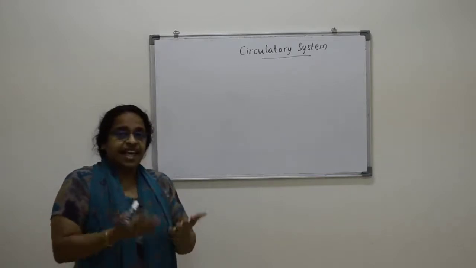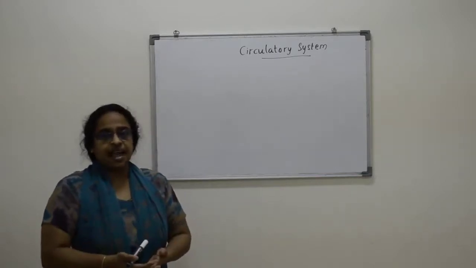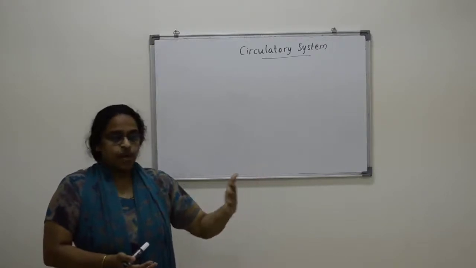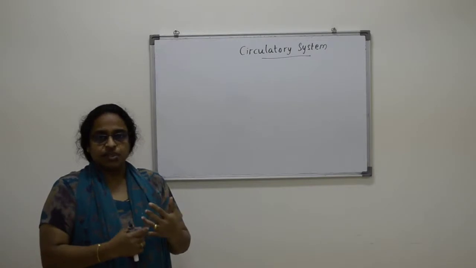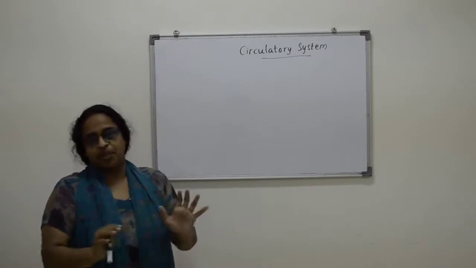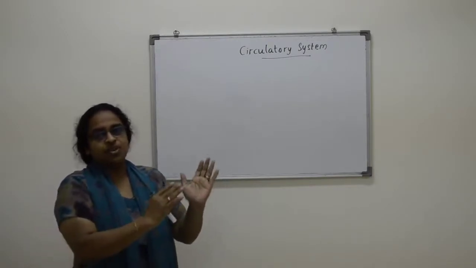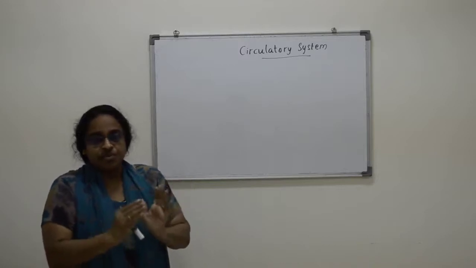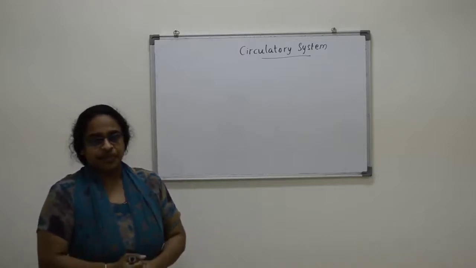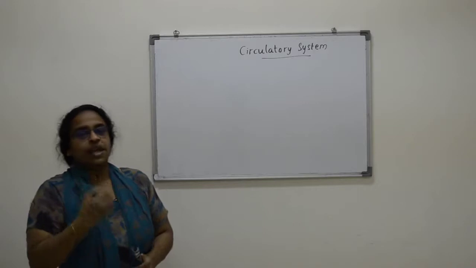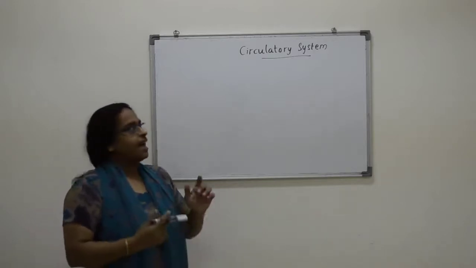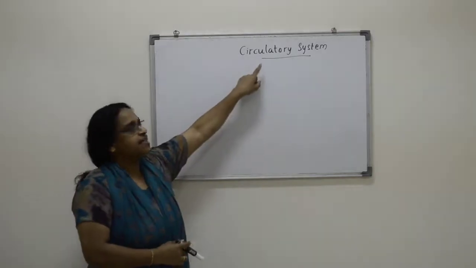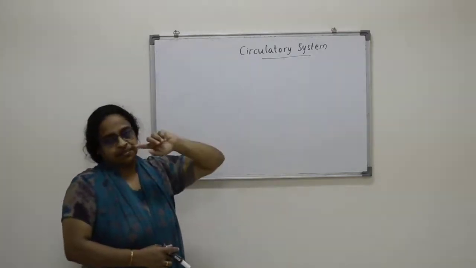So, who is carrying all these things? And also we have to take away waste. The human body is like a machine, always working, so of course there will be some waste. This waste must be removed from the cells from time to time. So, for all this, we need a transporting system, and that system is known as the circulatory system.